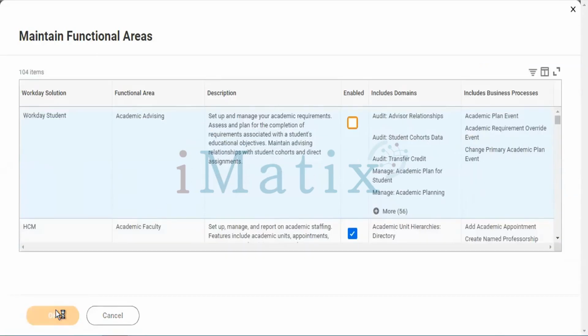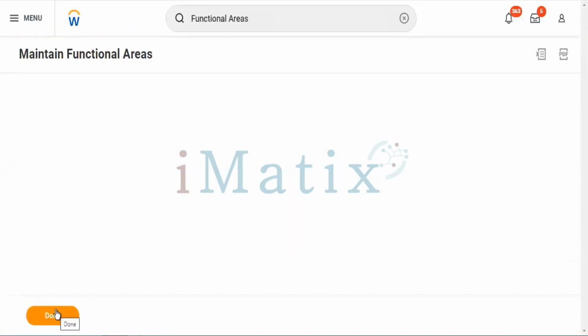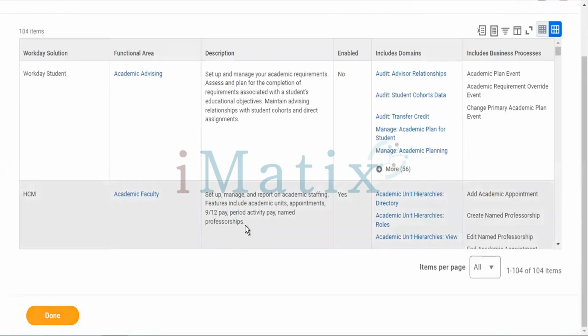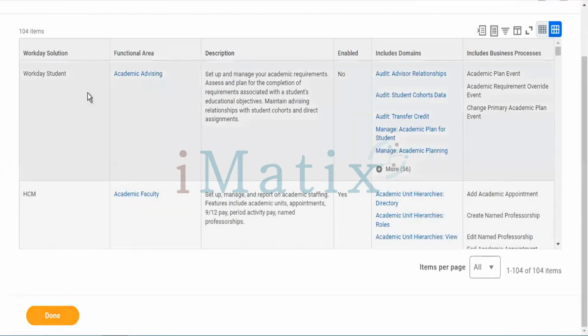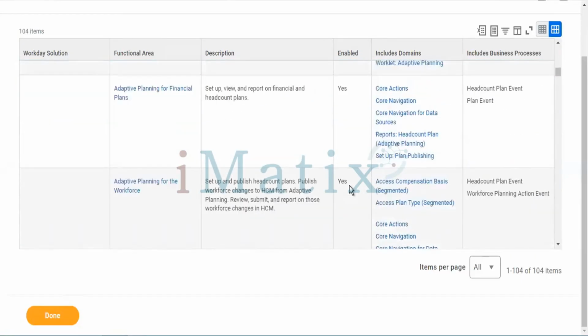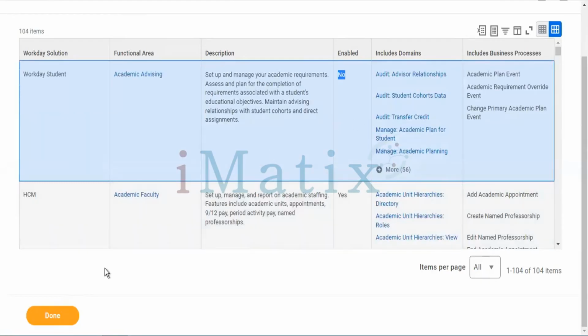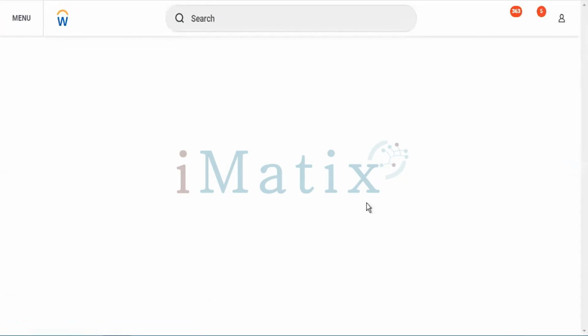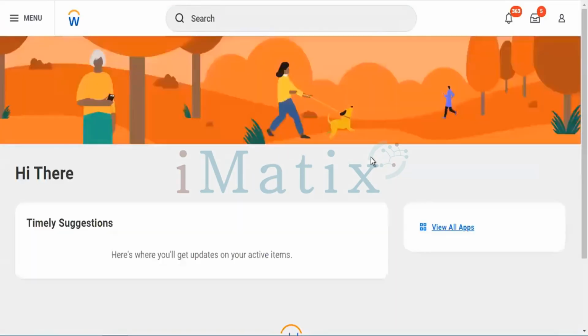Once we tap on it, we will see that the Workday Student department has been removed for the security group. Enabled is showing no. That means it has been deactivated. You can see all the blocks, yes and yes and yes. If I want to change this process again, what I need to do is tap on done. These actions will be implemented immediately. For this, no approval is needed.